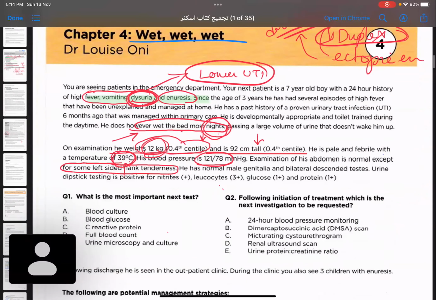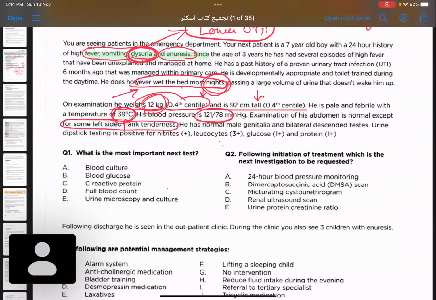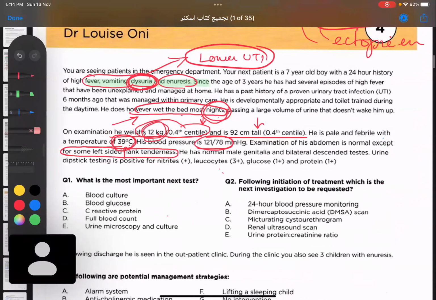Probably UTI. Yes, because right now he has UTI. Also, previously he had a history of UTI. So there is a multiple history of UTI.